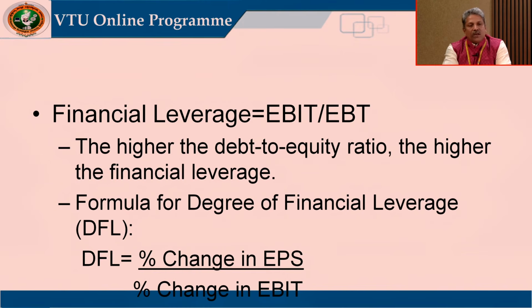Then the formula for degree of financial leverage: percentage change in EPS divided by percentage change in EBIT. These are the two formulas you should learn by heart. So, it is very easy. Operating leverage is equal to contribution divided by EBIT. Financial leverage is equal to EBIT divided by EBT.